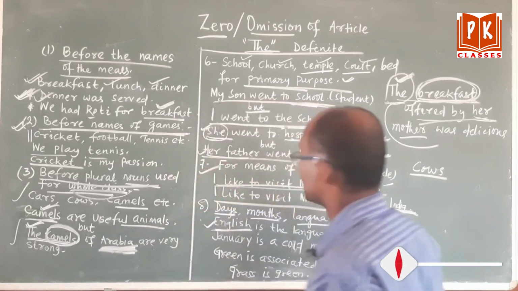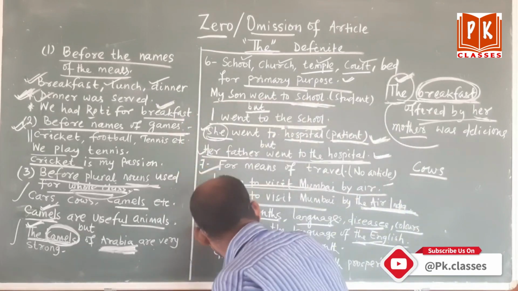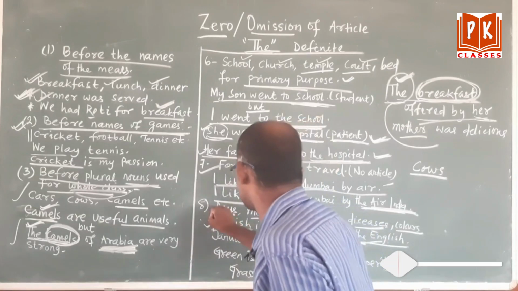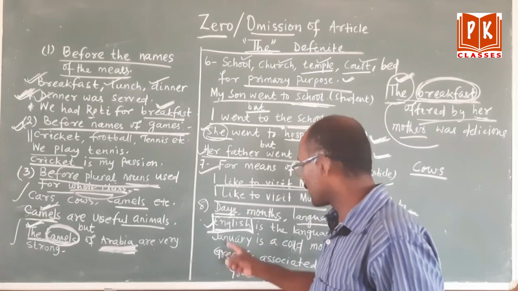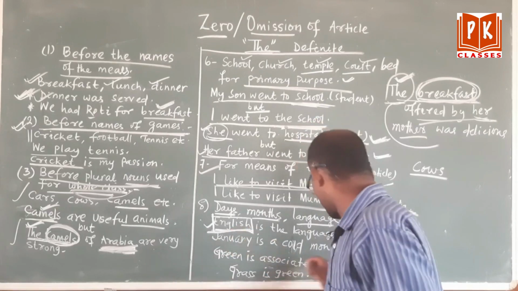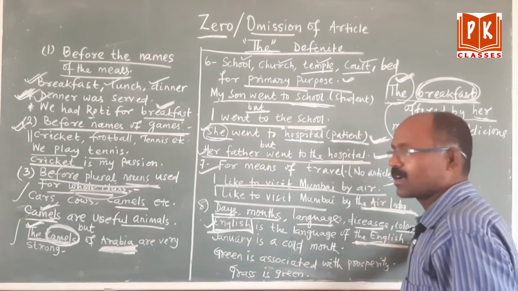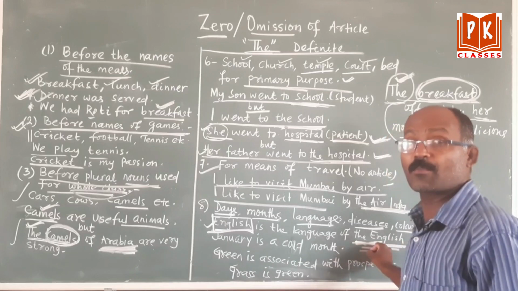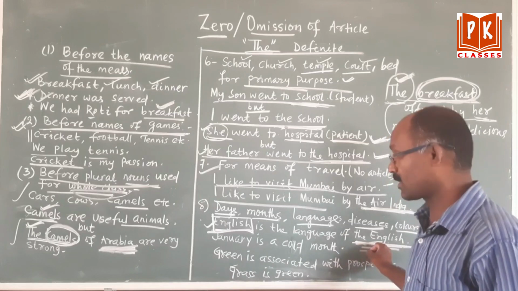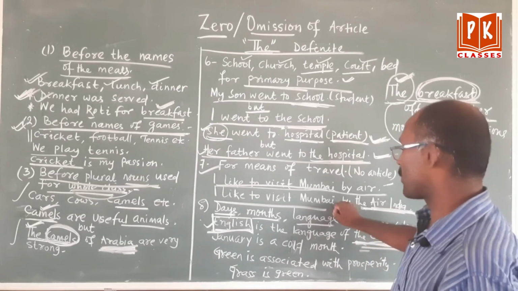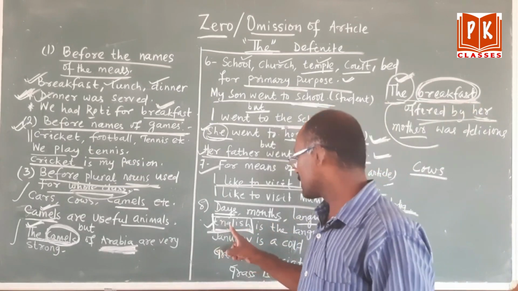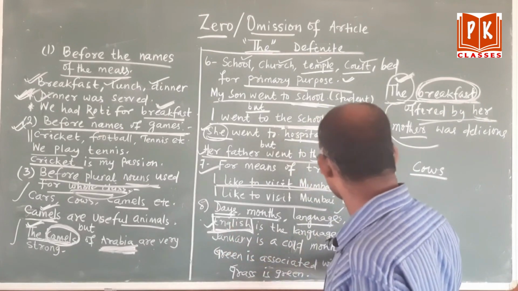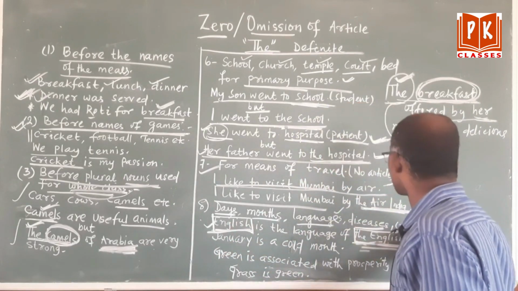Sir, what is the meaning of it? English here means it is a language. But the English means the people of England. So I have already told you before languages, no need to use the. Please remember. English is the language of the English. The English means the people of England.